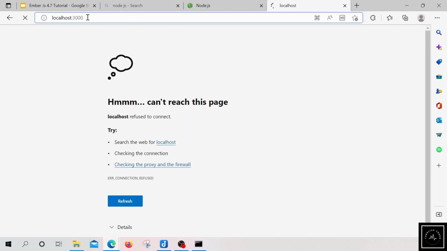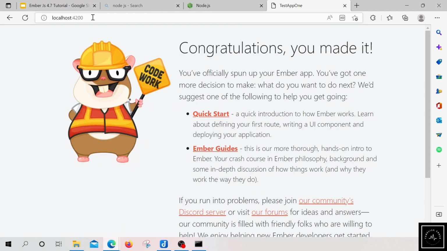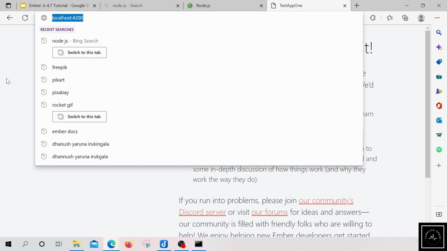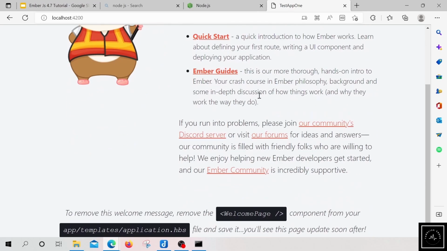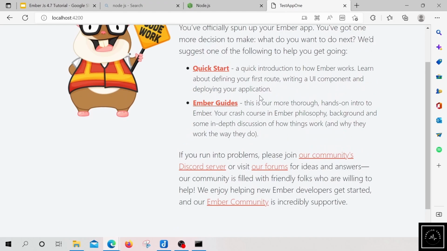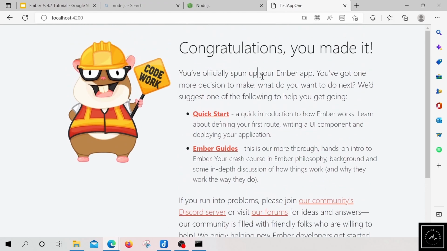So this is the default landing page. Our application is running successfully on localhost:4200. If you see this message in your local, then the Ember server has been set up properly. The Ember application has been set up properly and it's up and running.